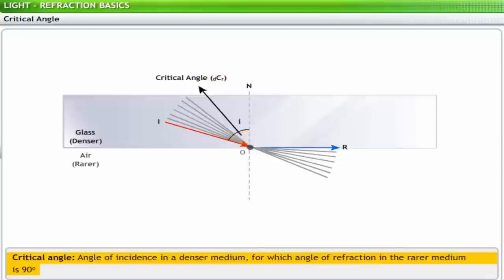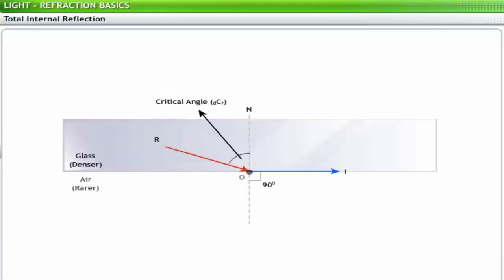As the refracted ray travels along the surface, it makes an angle of 90 degrees with the normal. Thus, we can say that at the critical angle, the angle of refraction is 90 degrees. If the angle of incidence is more than the critical angle, the ray does not refract. That is, it gets reflected back into the same denser medium. This phenomenon is known as total internal reflection.